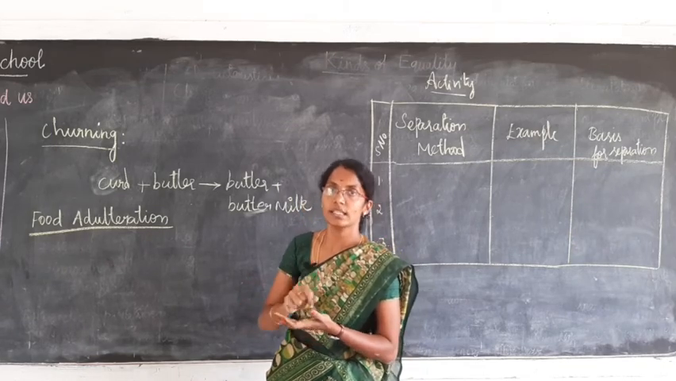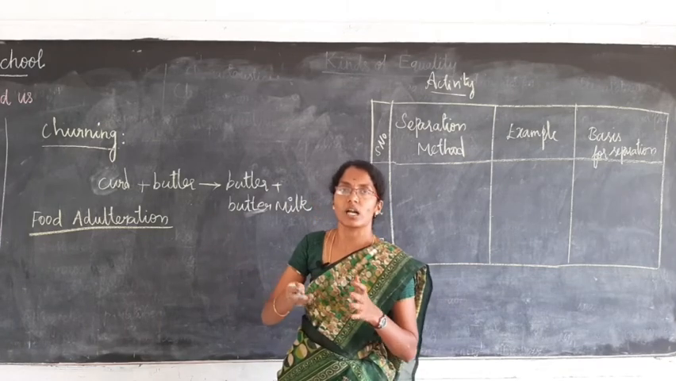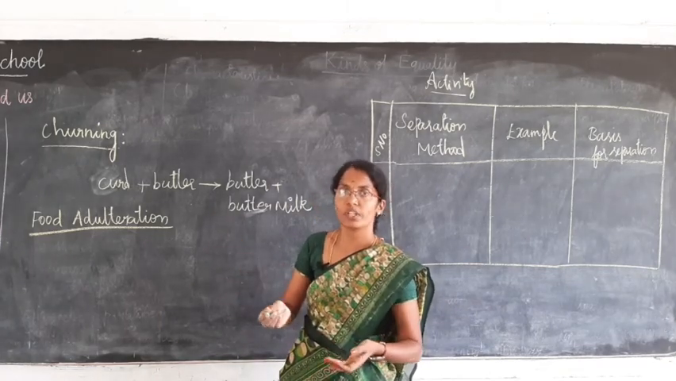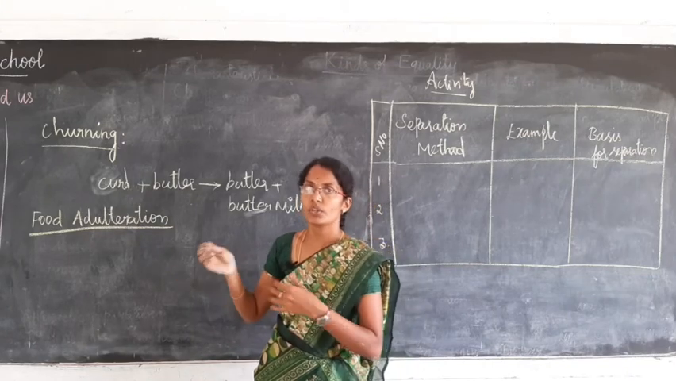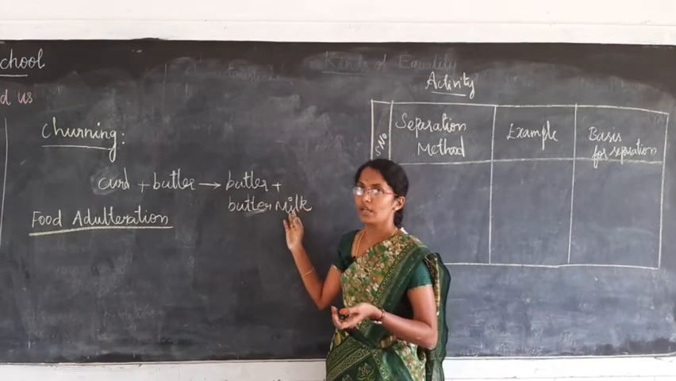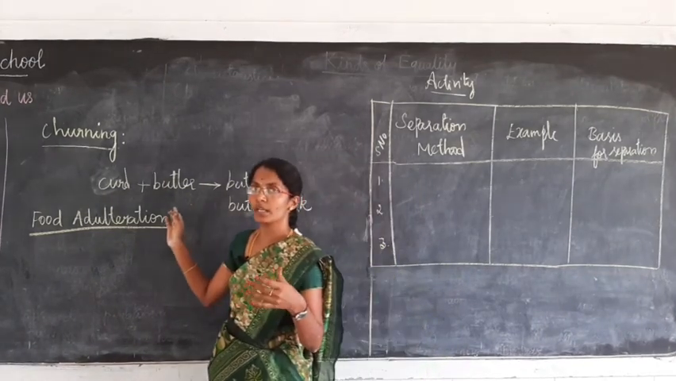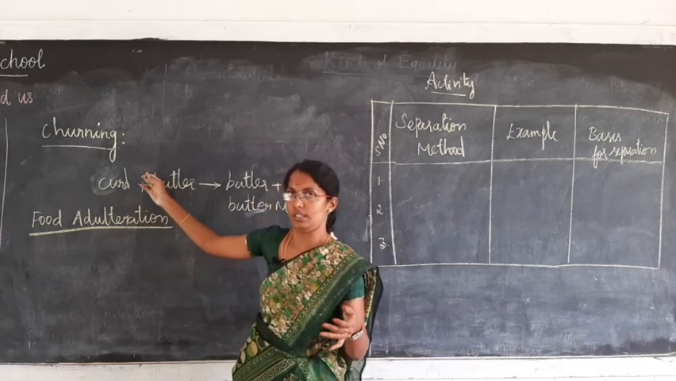By beating the curd vigorously, what happens? The butter will be collected at the side of the vessel. She collects that butter and removes it, so that you get butter and buttermilk. That process of removing butter from curd is known as churning.